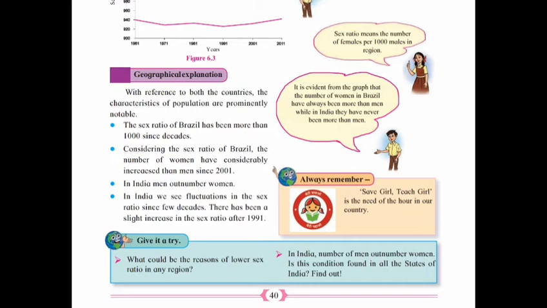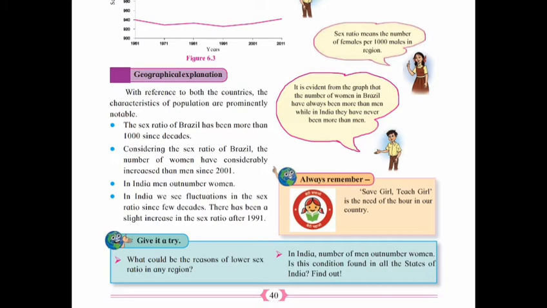Considering the sex ratio of Brazil, the number of women has considerably increased compared to men since 2001. In India, men outnumber women. Means men are more than the women.